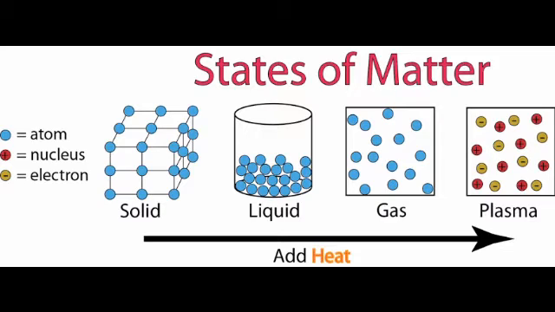What are all the types of matter? Solid, liquid, gases, and plasma are the four types of matter. But the most prominent are the first three types of matter: solid, liquid, and gas.